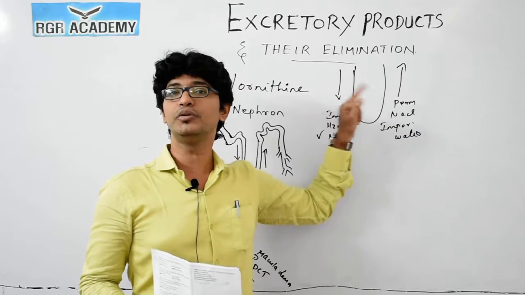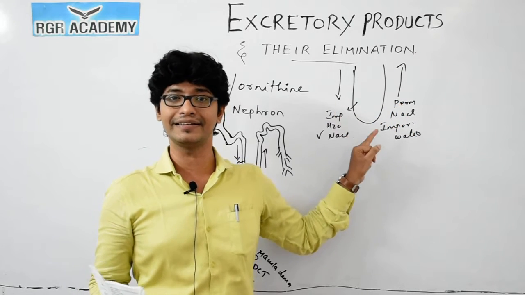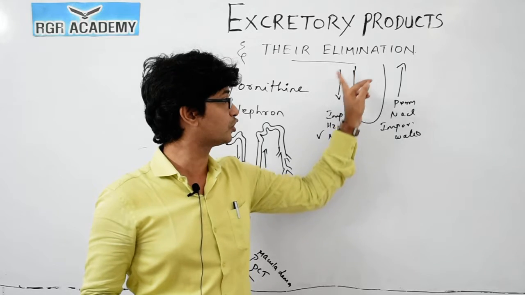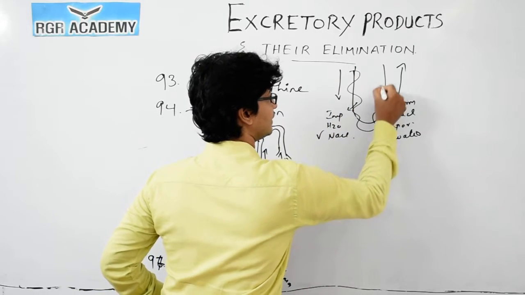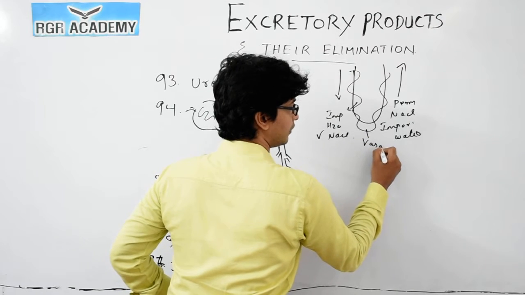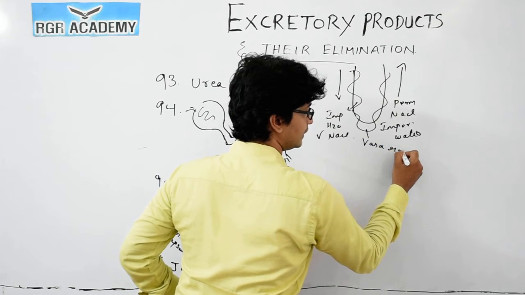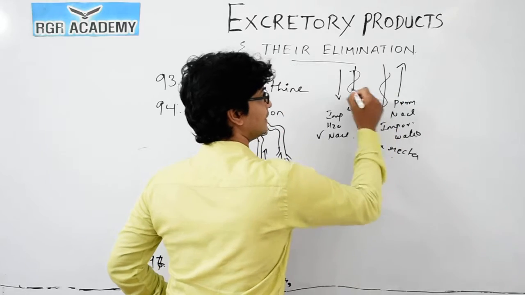Along with this, you will be studying one more thing called the vasa recta. Vasa recta is also coiled around the loop of Henle. This is a vasa recta, and it performs a function along with the loop of Henle.